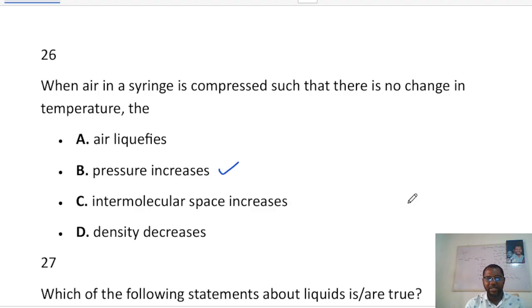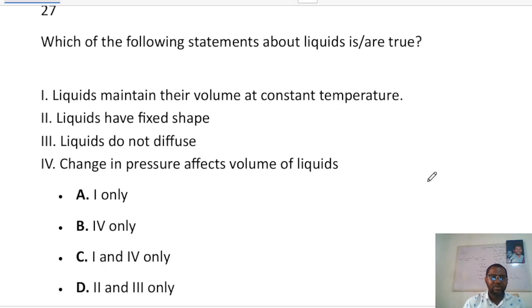The pressure increases, because if there is no change in temperature, it means temperature is constant. Boyle's law comes into play, where pressure is inversely proportional to volume. Compression means you are reducing the volume, and reducing the volume means you are increasing the pressure. Very, very important. Common sense.